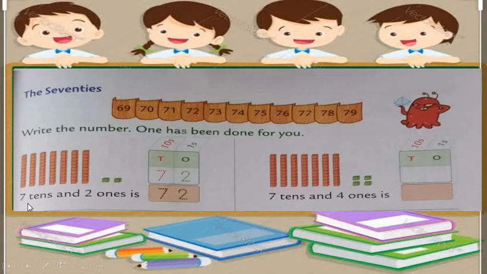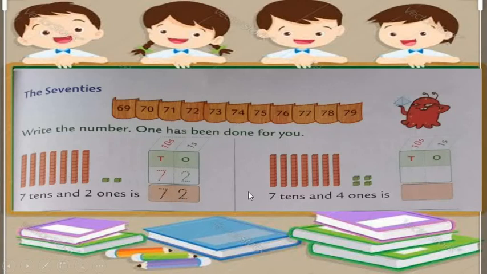And as there are 7 tens, we have to write number 7 at the place of the tens column. And we have 2 ones, so we have to write number 2 at the place of the ones column. Okay. By arranging this number we can say that the number is 72.